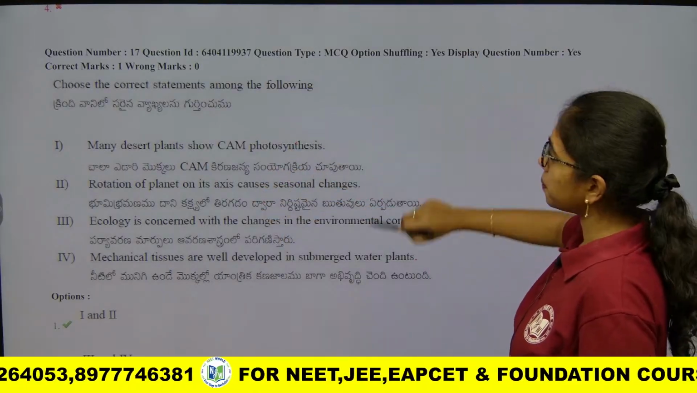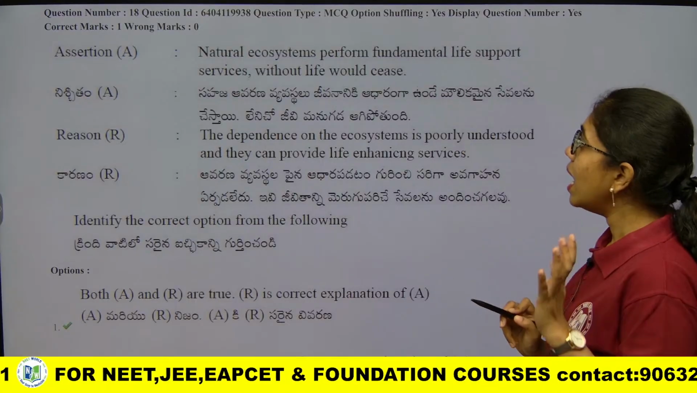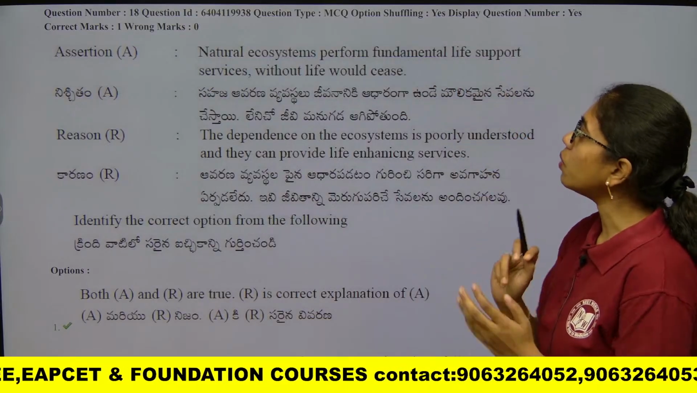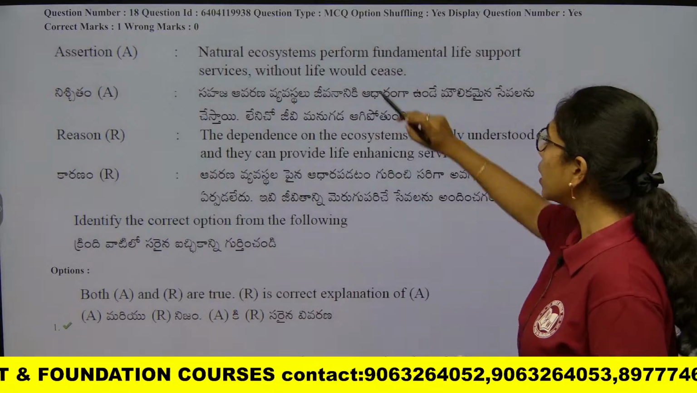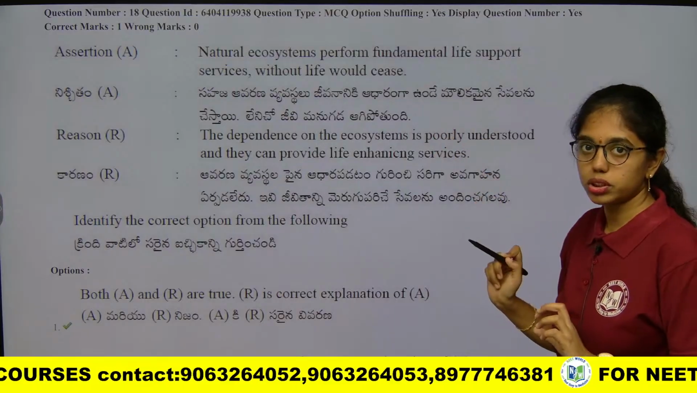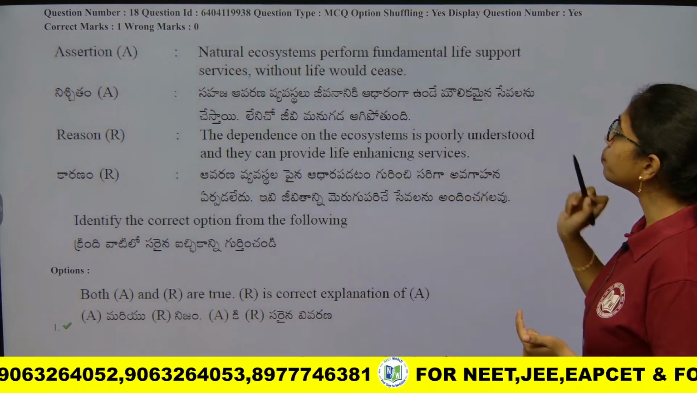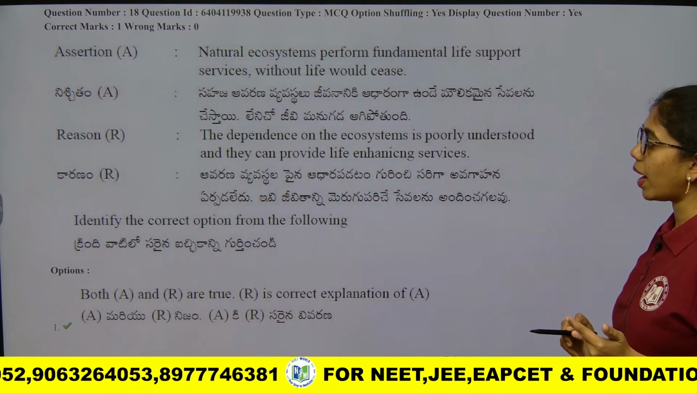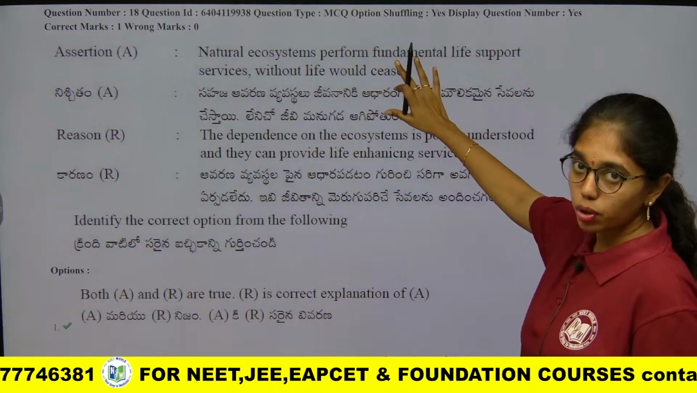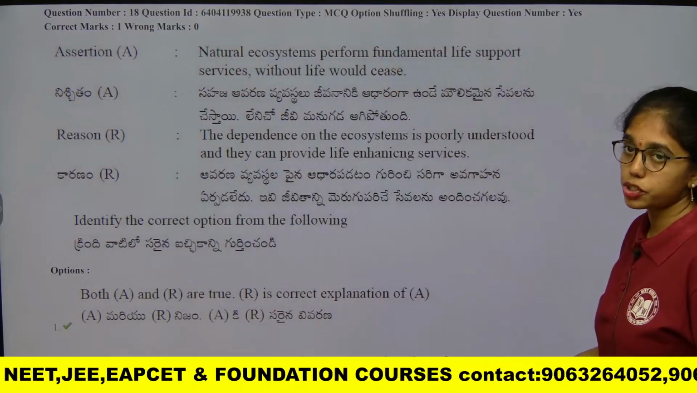Clear? Next. This question, you see, again an assertion-reason question from ecosystem. Natural ecosystems perform fundamental life support services without which life would cease. Correct, right? They support the fundamental life system. Without that, life would cease in the natural ecosystems. That is true. Assertion is true. Reason: the dependence on the ecosystems is poorly understood and they can provide life enhancing services. Correct. Why these are fundamental life supporting services is explained in the reason. That is why A and R are true and R is the correct explanation of A.